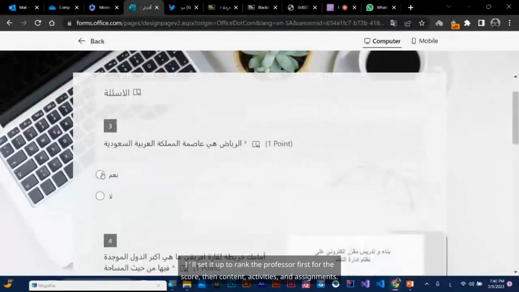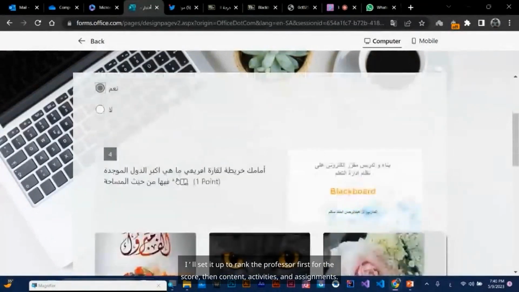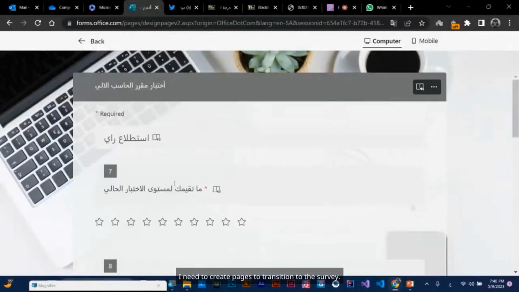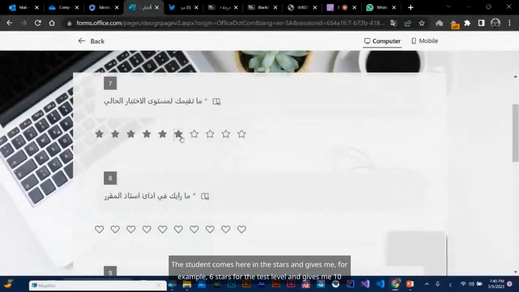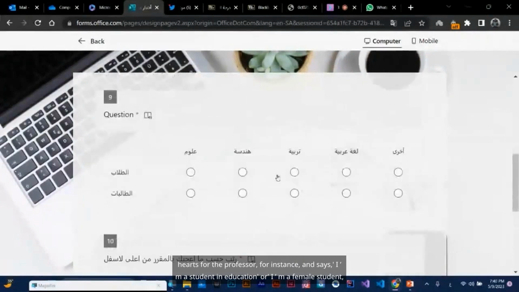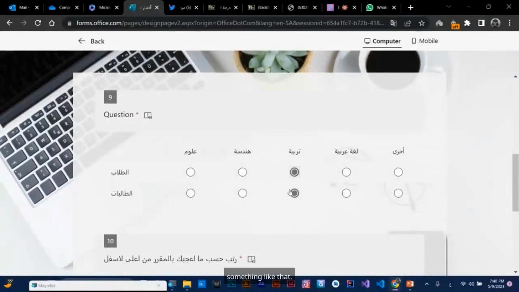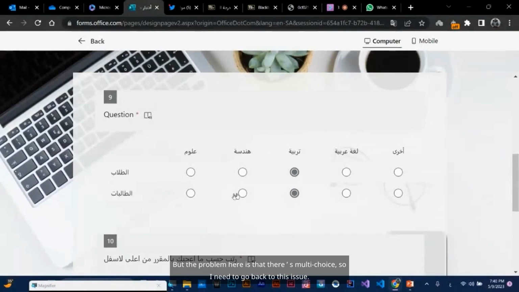I'll set it up to rank the professor first for the score, then content, activities, and assignments. I need to create pages to transition to the survey. The student comes here in the stars and gives me, for example, 6 stars for the test level and 10 hearts for the professor, and says, I'm a student in education or I'm a female student, something like that. But the problem here is that there's multi-choice, so I need to go back to this issue. It's not working like this. They have to answer in one category, either male or female students.